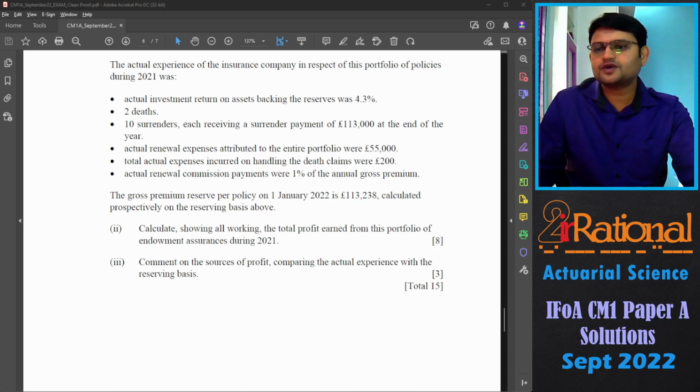The gross premium reserves per policy on 1st January 2022 is 113,238 calculated prospectively on the reserving basis. Second is calculate, showing all working, the total profit earned from this portfolio of the endowment assurance during 2021. And the third is comment on the source of profit, comparing the actual experience with the reserving basis.